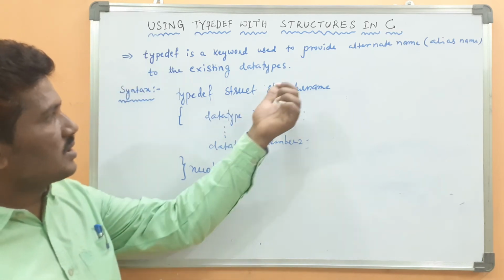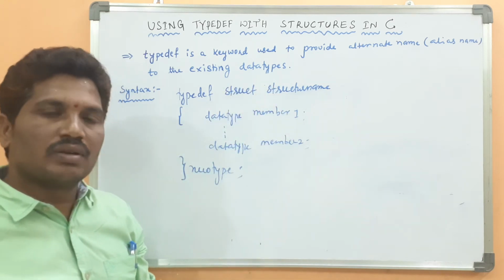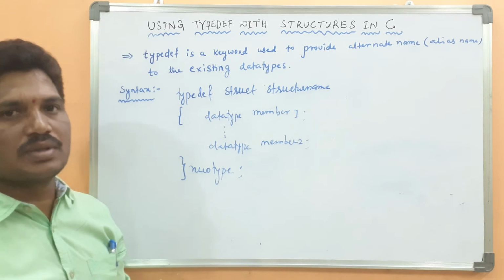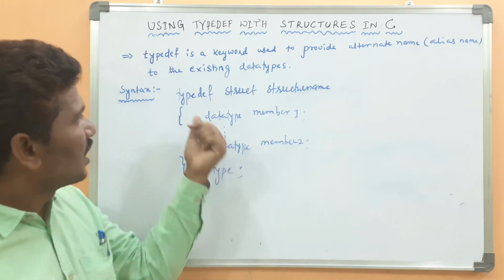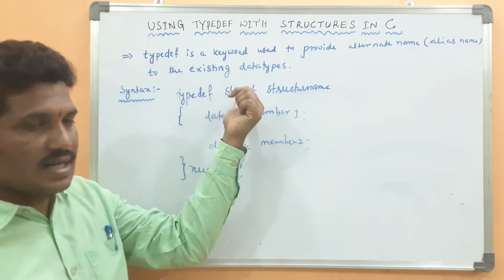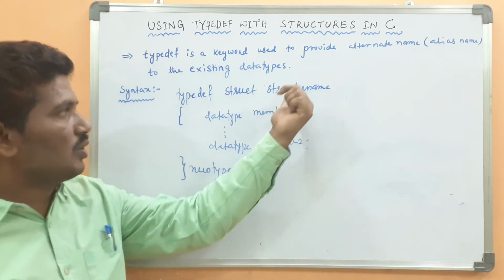A structure name is a different data type. Previously we worked with the primitive data types. Now we can work with user-defined data types. The typedef is a keyword, the struct is a keyword, then the structure name, whatever structure name you want, you can give over here.